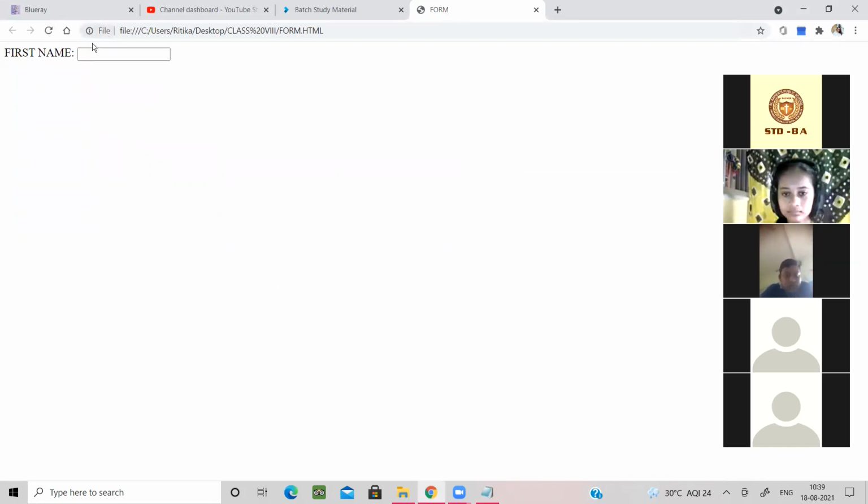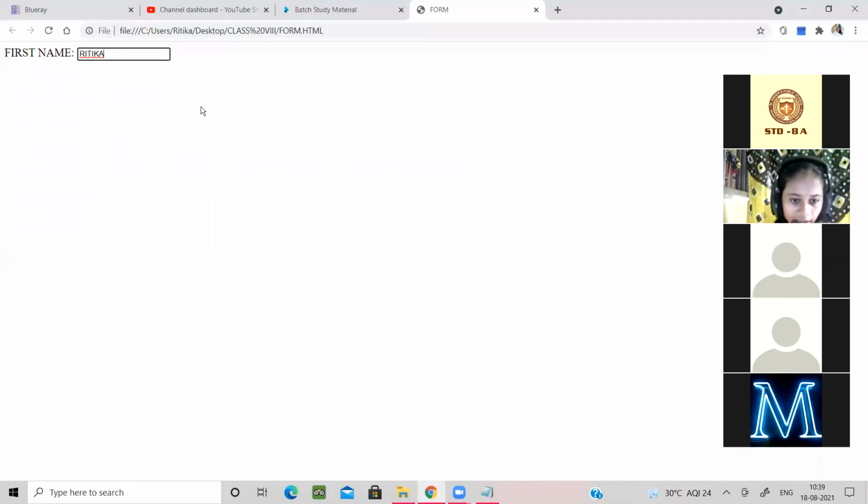Now first time you have to do the save as, and now refresh it. Can you see the box has come? Here you can see I can enter my name over here. Can you see that? Yes, ma'am. It's very small since if you are doing it from phone it will look very small. That's why I'm telling you, if you have a PC, just join the class from PC. Okay, so like this way I can...